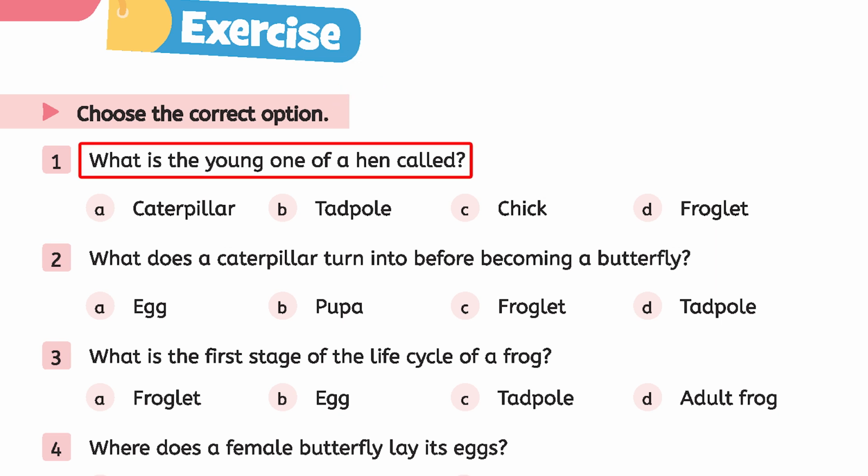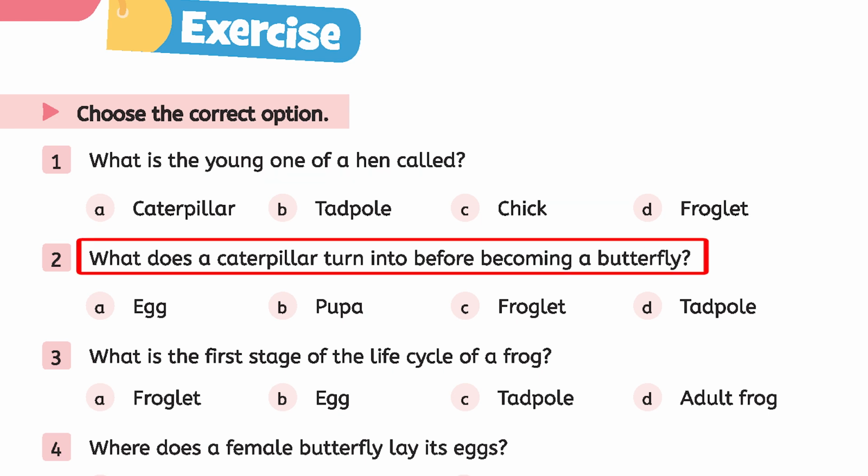Exercise: Choose the correct option. What is the young one of a hen called? Option A, caterpillar. Option B, tadpole. Option C, chick. Option D, froglet. And the right option is C, chick.